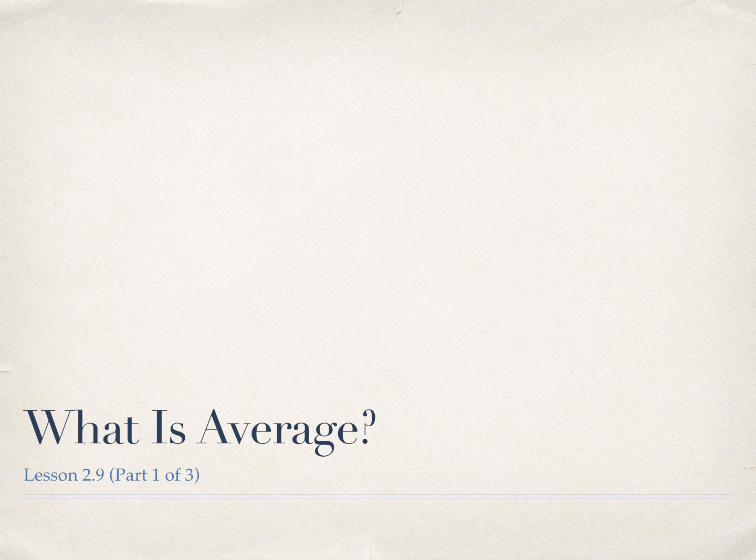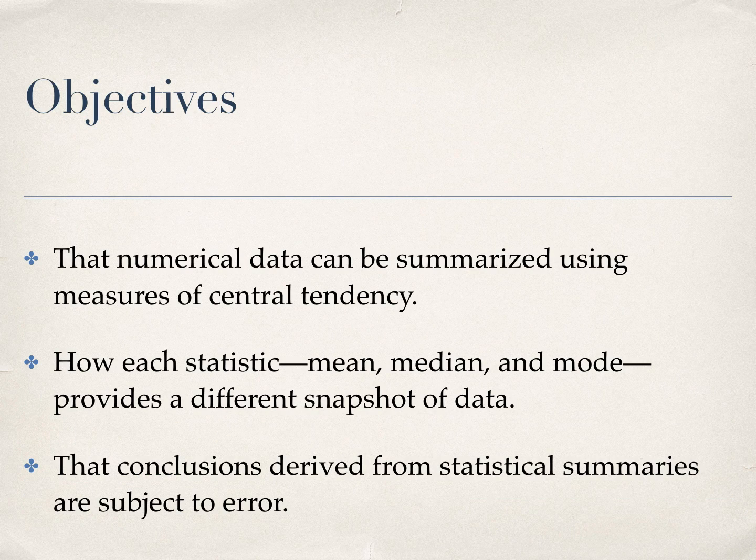What is average? This is Jason Engel, your professor for Math 96, and we're going to be looking at lesson 2.9, which is a large section, so I'm doing it in 3 parts. Part 1 of 3, what is average? The objectives are that numerical data can be summarized using measures of central tendency. Now we have 3 statistics, mean, median, and mode, and they provide a different snapshot of the data. And third, we want to understand that conclusions derived from statistical summaries are subject to error.